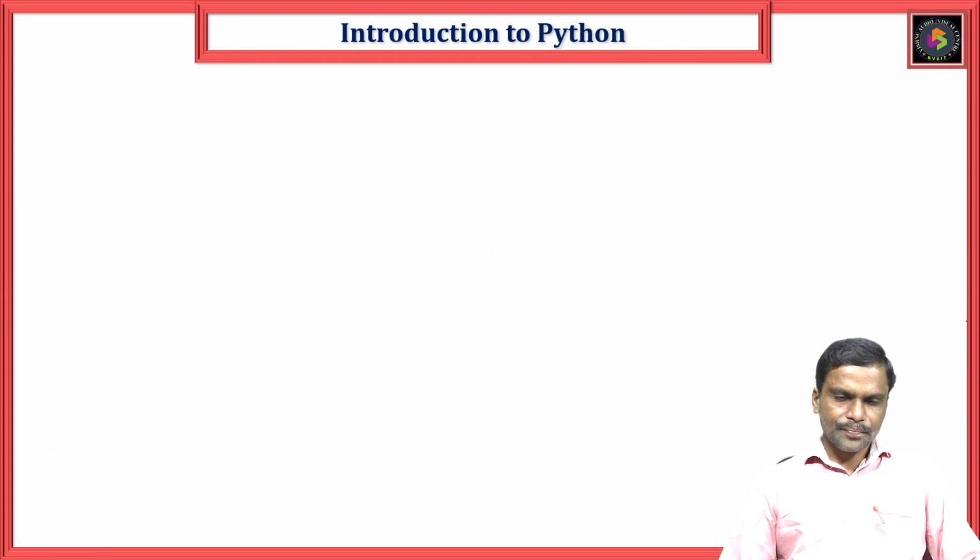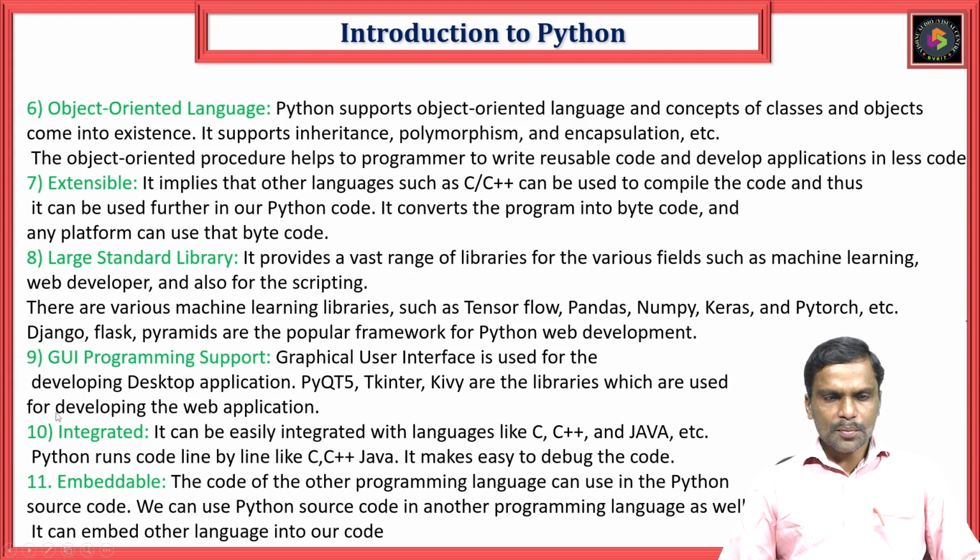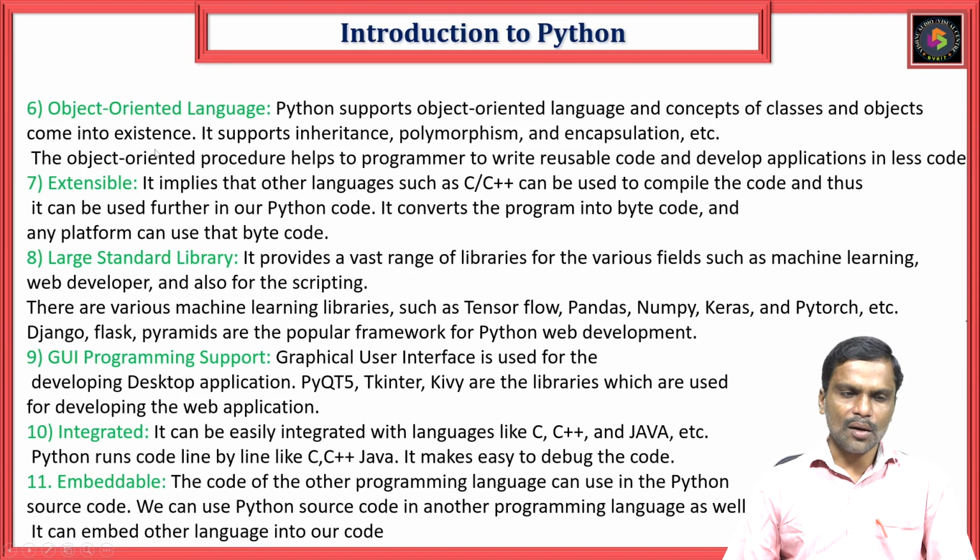Then we can see object oriented language. Python supports object oriented language. That means concepts such as class and objects come into existence, and it supports inheritance, polymorphism, encapsulation. These all come under object oriented language. So like Java, Python also supports the OOPS concepts or object oriented concepts such as interface, polymorphism, encapsulation, etc.